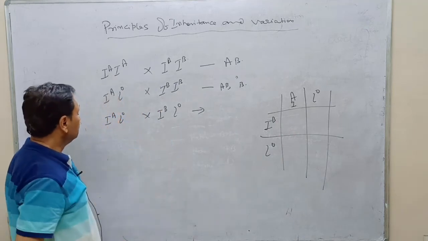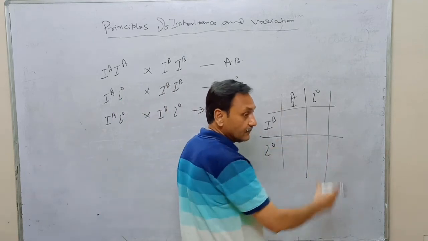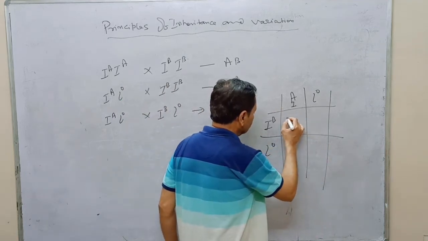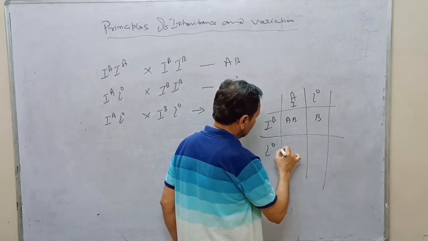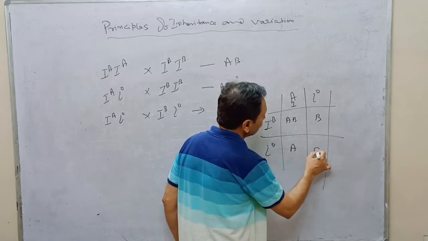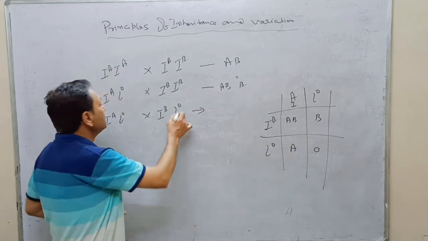Now you will have to see how many types of blood group will be formed by this type of couple. One is blood group AB, this is the blood group B, this one is the blood group A, and this is blood group O. All the four types of the blood group can be achieved from this type of couple.